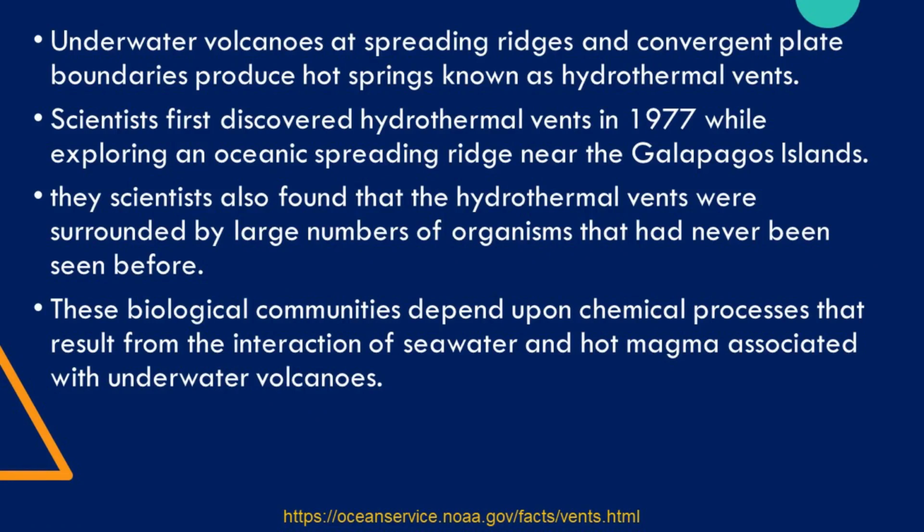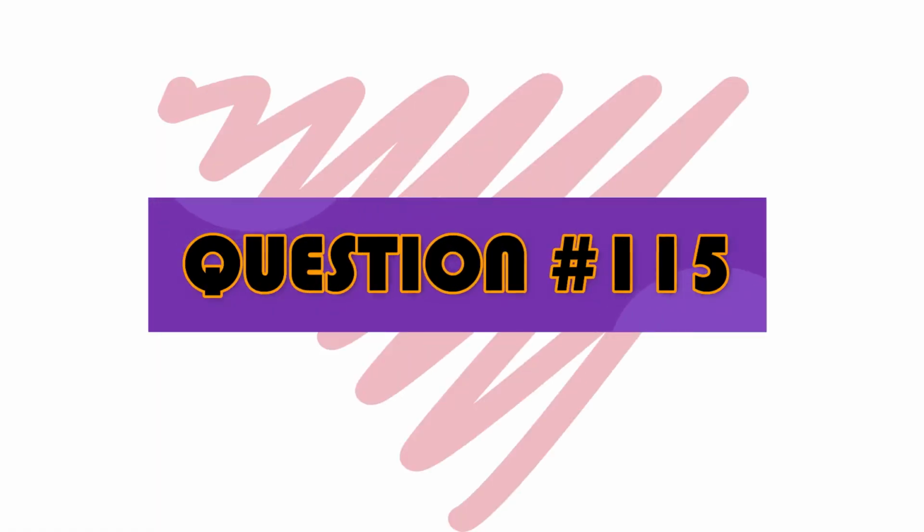Underwater volcanoes at spreading ridges and convergent plate boundaries produce hot springs known as hydrothermal vents. Scientists first discovered hydrothermal vents in 1977, while exploring an oceanic spreading ridge near the Galapagos Islands. The scientists also found that the hydrothermal vents were surrounded by large numbers of organisms that had never been seen before. These biological communities depend upon chemical processes that result from the interaction of seawater and hot magma associated with underwater volcanoes.